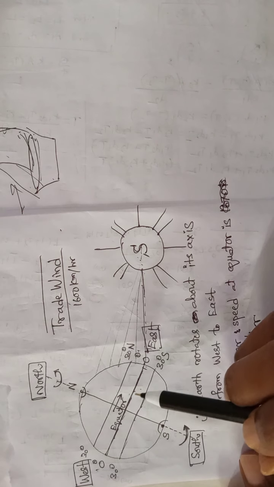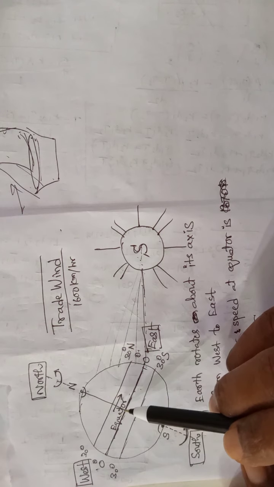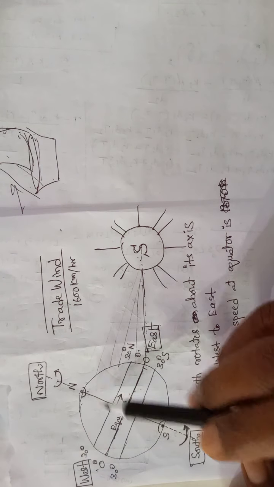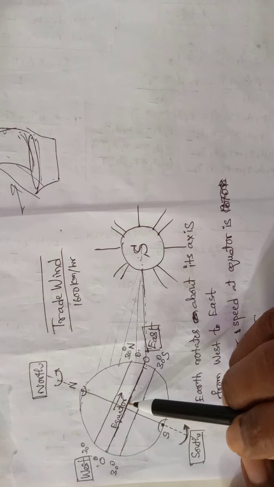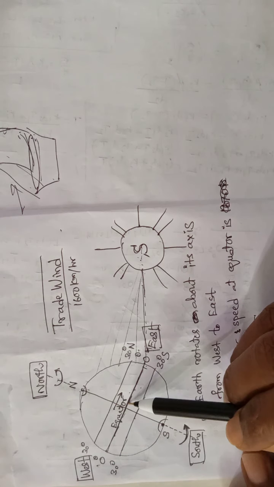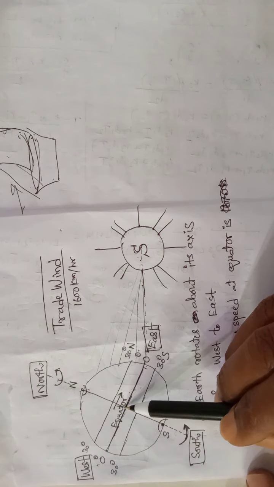And with what velocity do they move? The rotation velocity of the earth. See, you are not considering the angular velocity, angular speed. We are considering linear speed at the equator.